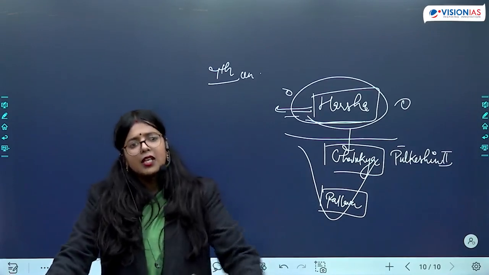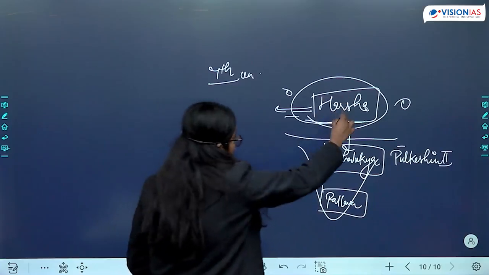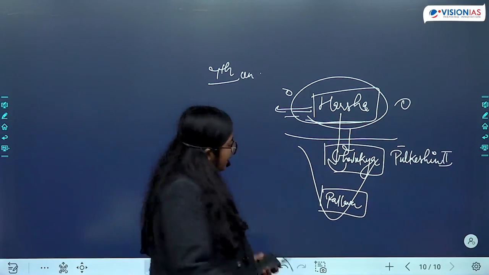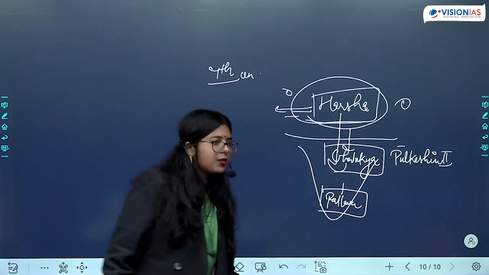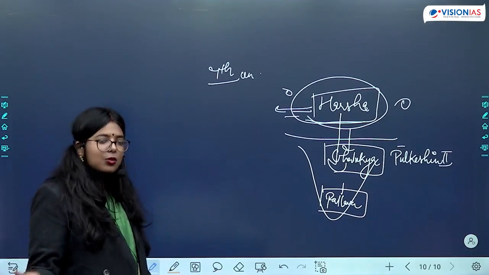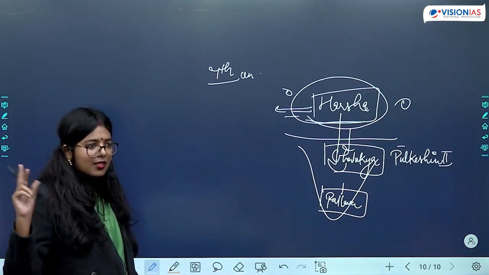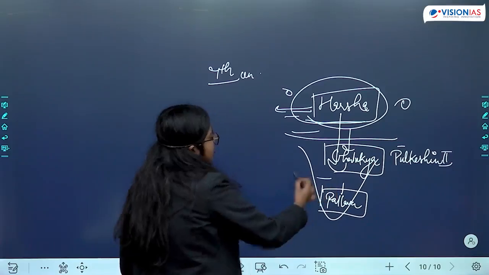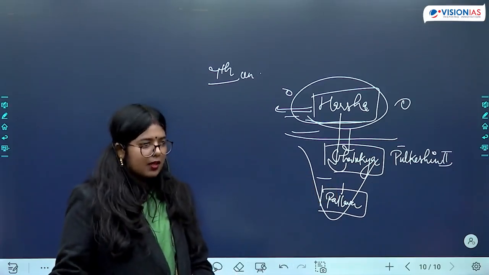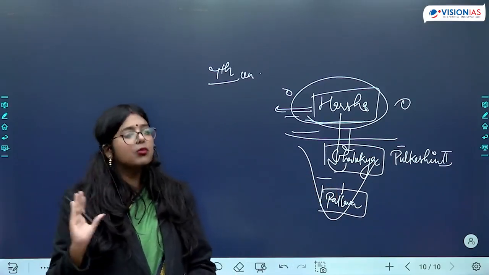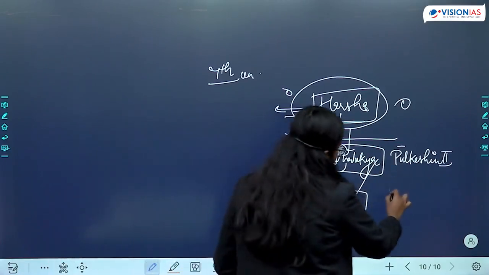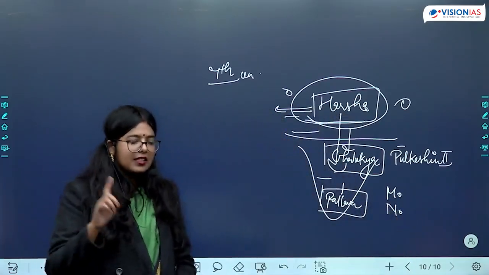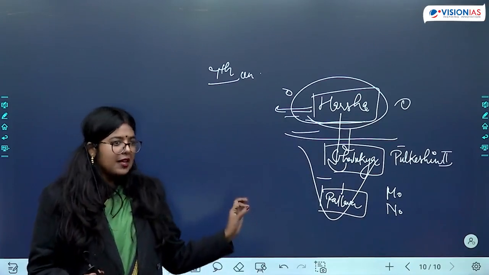Is this clear? So if Harsha wants to expand the territory, Harsha will go to the territories of Chalukyas. If Pallavas want to do the expansion, where will they go? To the territory of Chalukyas. So Chalukyas are going to fight with both Harsha as well as Pallavas. Is this clear? This is going to be the political milieu of this time period. Here Mahendravarman and then Narasimhavarman I, these 2 rulers are going to be present.